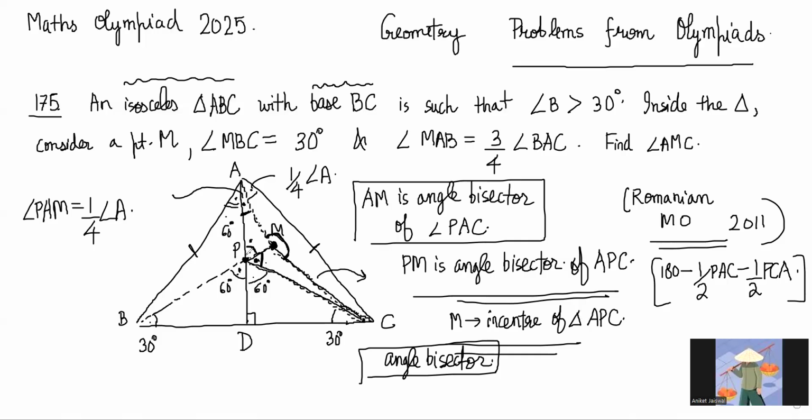Yes, sir. So now you have PAC and PCA. The addition is actually equal to 180 minus these two, right? Yes, sir. These two are 60, 60. So it is 120 here. So that means these two should add up to 60. So half of that, 30. So the answer is 150 degrees.